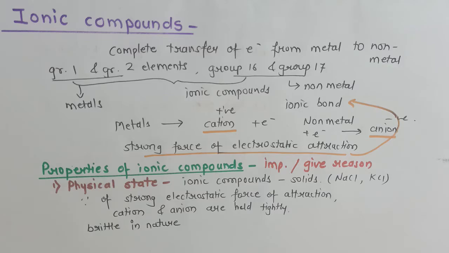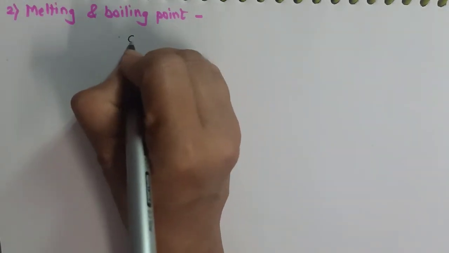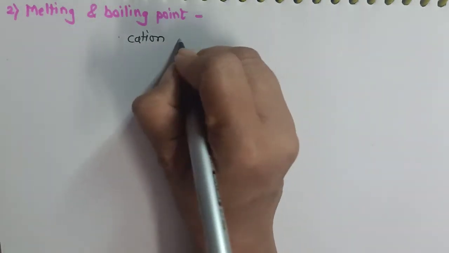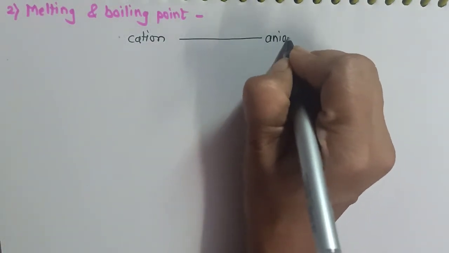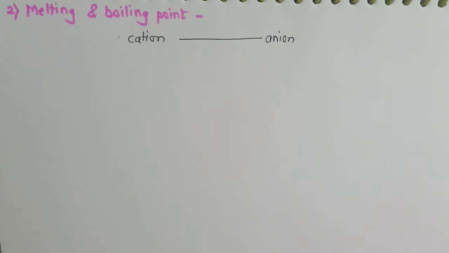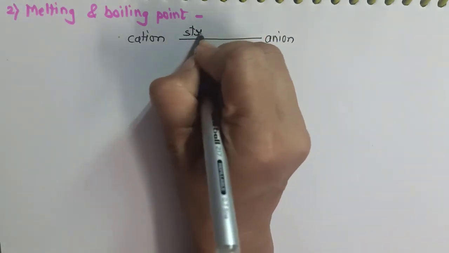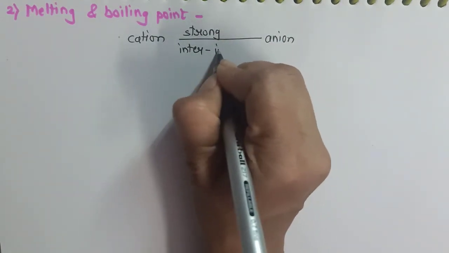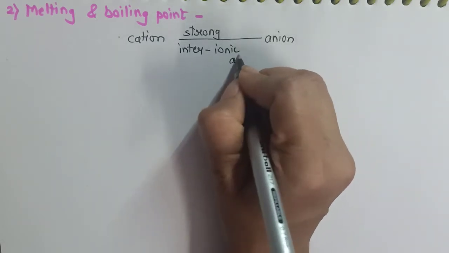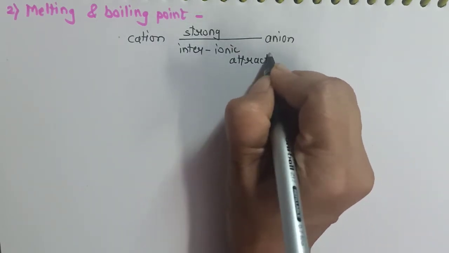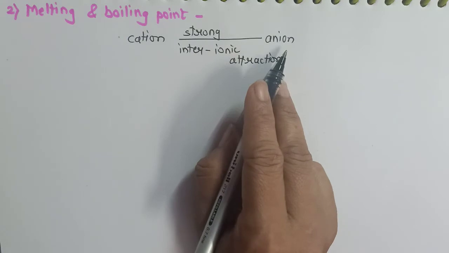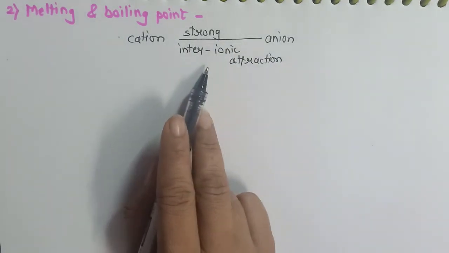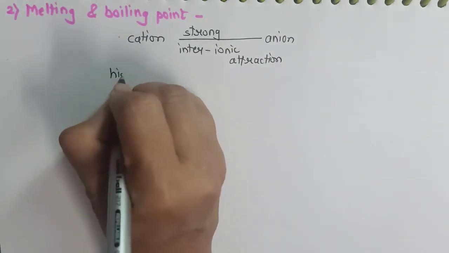So let's move on to the second property. In ionic compounds, cation and anion are held together by strong forces. So a strong interionic attraction exists between cation and anion. So if I want to break this force, I will need a high amount of energy.